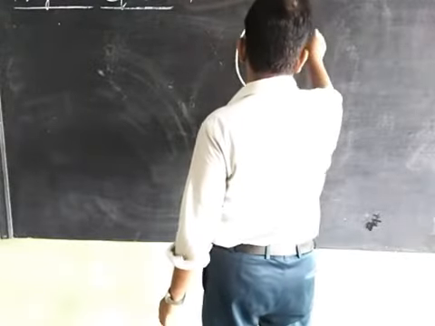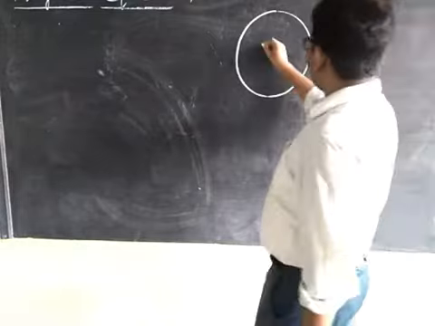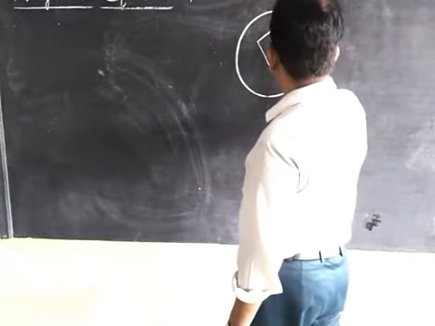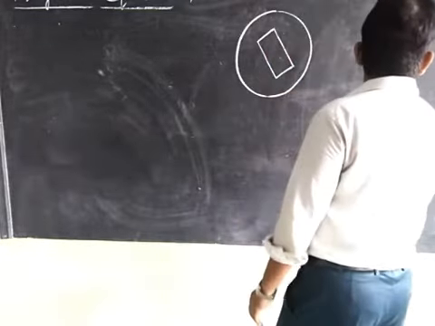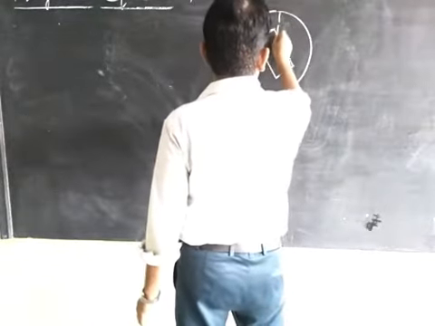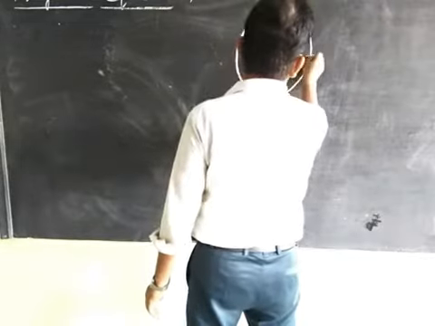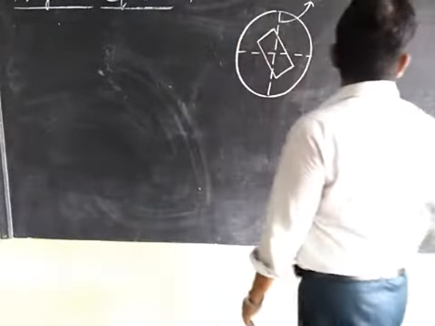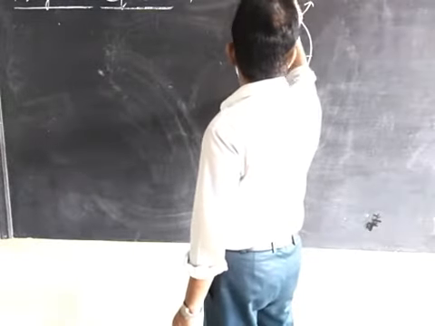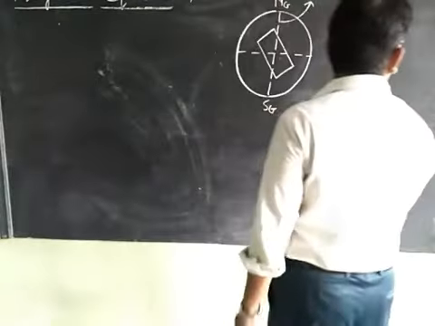Suppose this is our Earth and this is a magnet. This is the geographic axis. This is geographic north, this is geographic south.